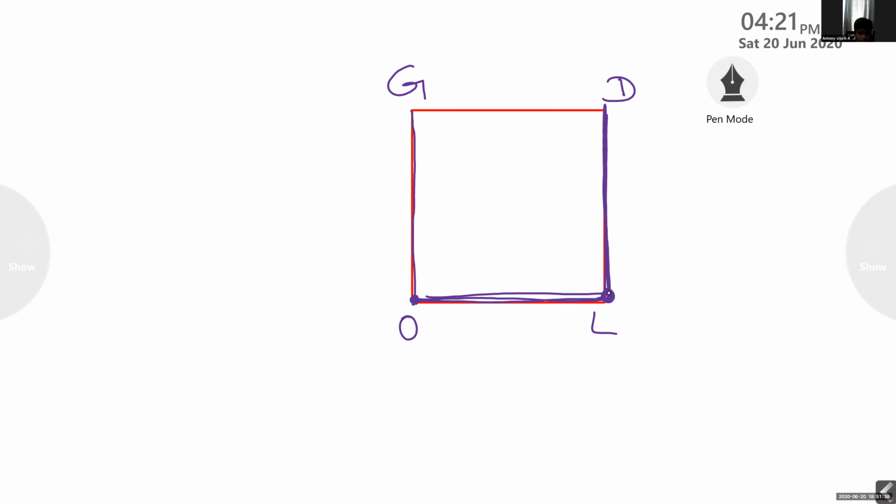Ma'am, you told us about points. If it is a quadrilateral, there will be 4 sides and 4 vertices. If it is a triangle, there will be 3 sides and 3 vertices. Correct? Yes, ma'am. Ma'am, I didn't understand this word.